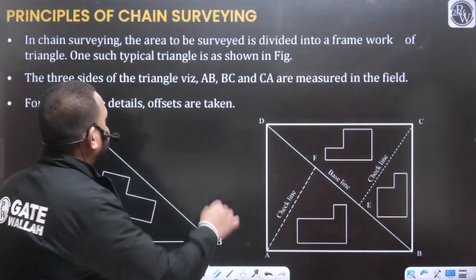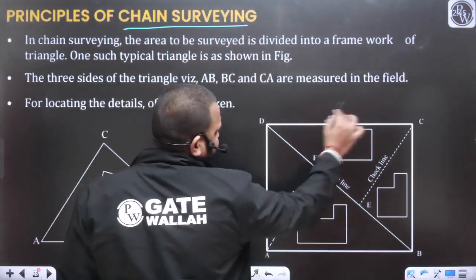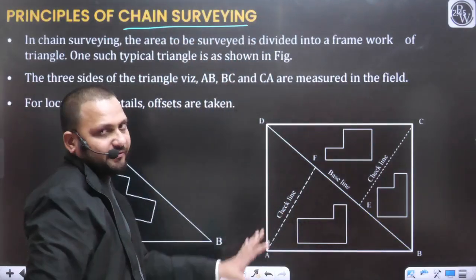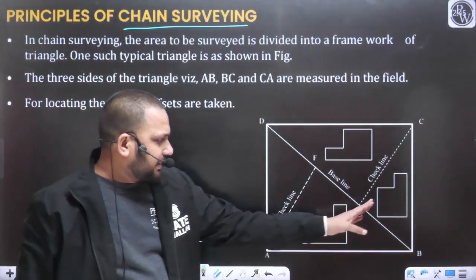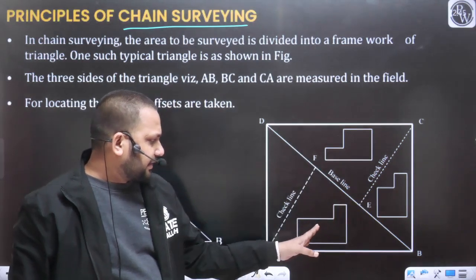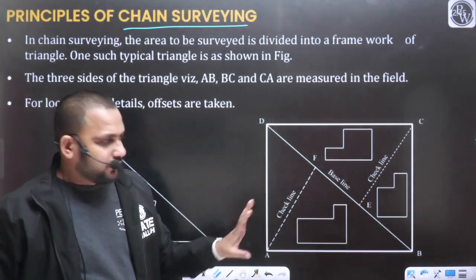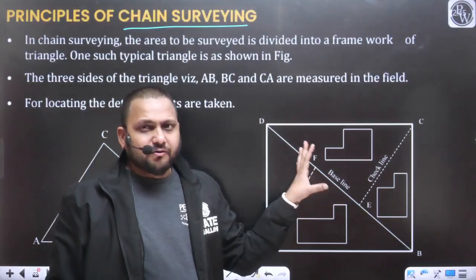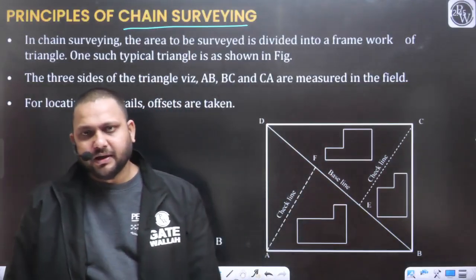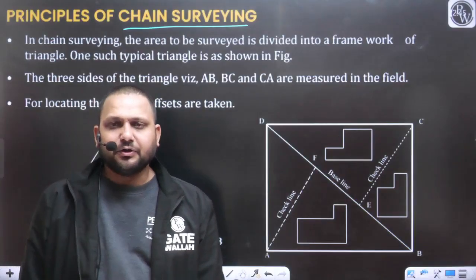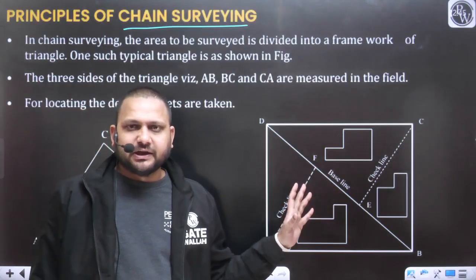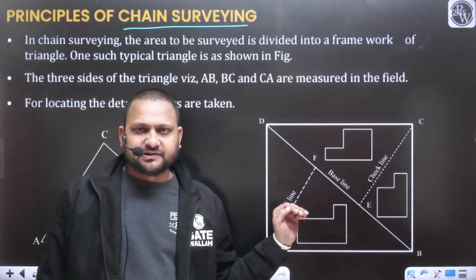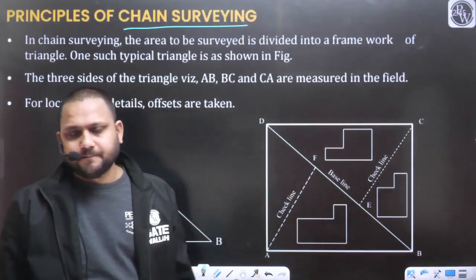So now let's move to chain surveying. Let's say this is the ground that you need to survey. You need to collect the detail. For example, this is a building block. There is another building block. There is another building block. So this is the ground for which you want to prepare the map. And for the preparation of the map, you require the position of all the points, all the features. And for measuring the horizontal distance, you are going to use the chain.